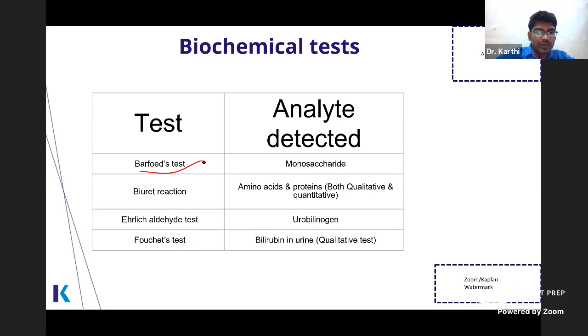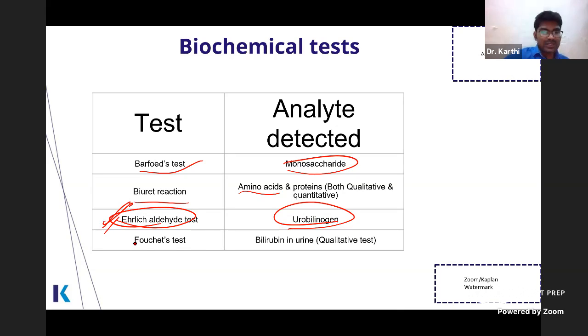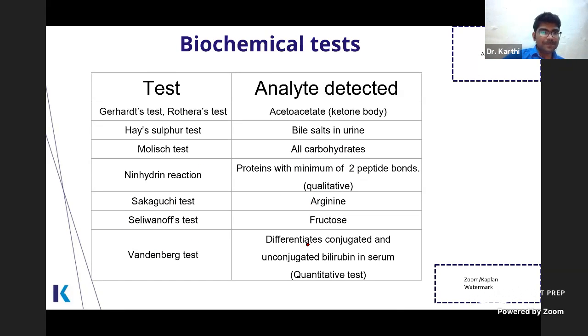Barfoed's test is for monosaccharide, Biuret is for peptide bonds. Leave this. This is very important. Ehrlich's test is for urobilinogen, and Fouchet's test is for bilirubin in the urine. Gerhardt's test and Rothera's test are for ketone bodies.